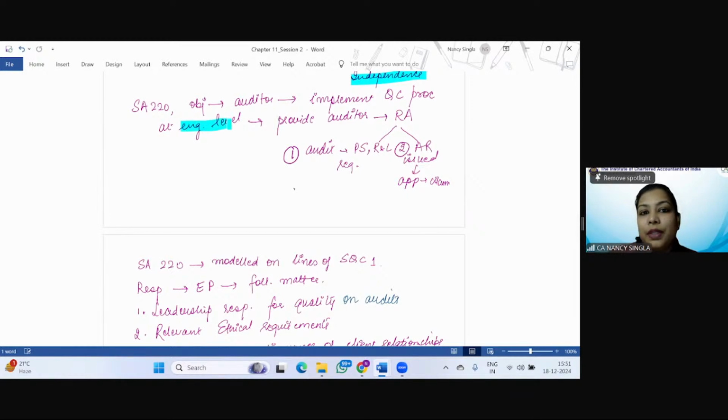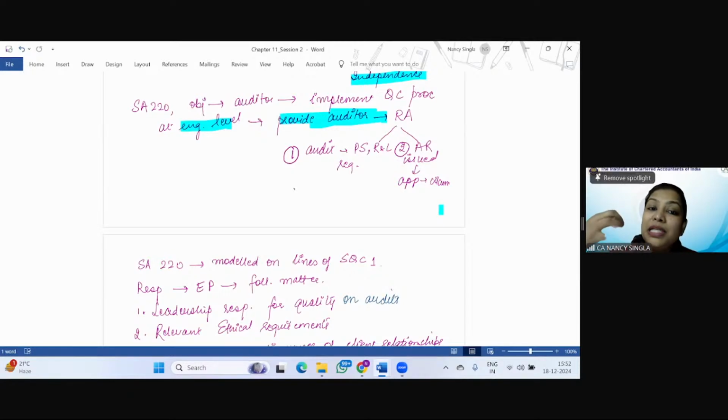So in terms of SA 220, the objective of the auditor is to implement quality control procedures at engagement level, so that it will provide the auditor, remember, the firm a reasonable assurance that the audit is conducted as per the professional standards and regulatory and legal requirements, and that the audit report issued is appropriate in the circumstances. The same thing will come, but it should provide whom? The auditor, with the reasonable assurance that the audit is conducted in accordance with professional standards, regulatory and legal requirements, and that the audit report issued is appropriate in the circumstances.